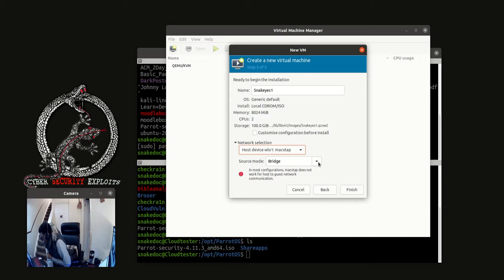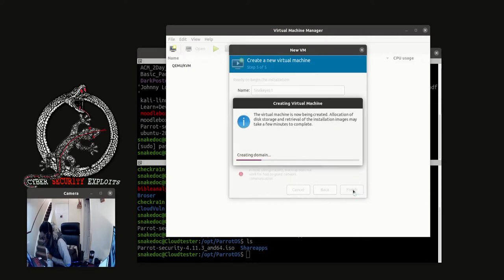So here bridge, we'll select bridge. Yeah, so we'll leave it at that, then finish.